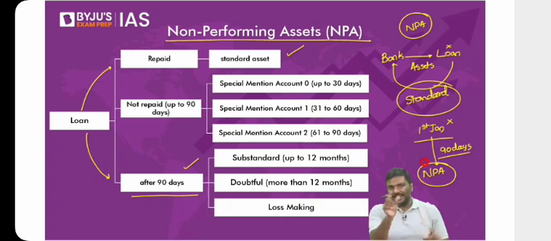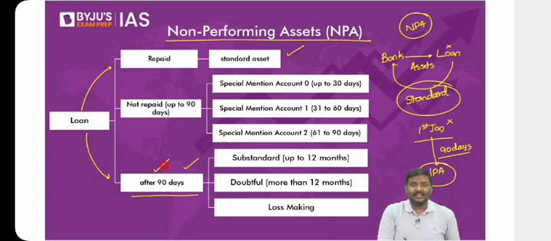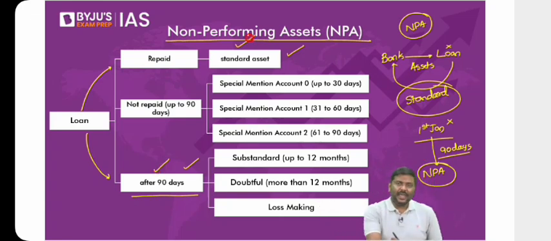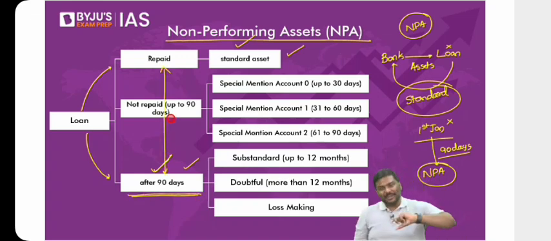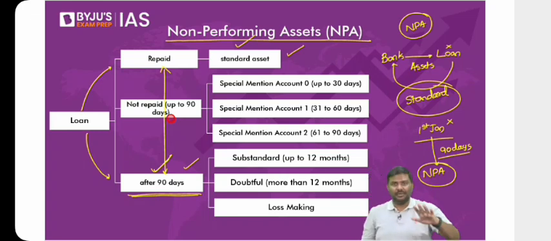And even after 90 days, you don't repay the loan. Now the bank will declare this asset as a non-performing asset. So you repay, standard. You don't repay for 90 days from the due date, then this becomes a non-performing asset. But in between the standard asset and being declared an NPA, there is one more classification. Please remember this.